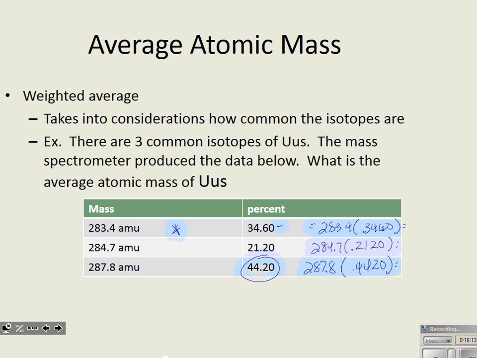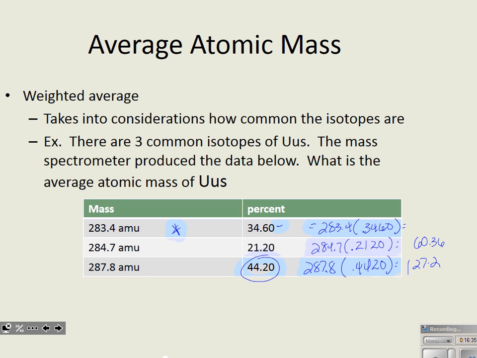So 287.8, of course, times 0.4420, that gives us 127 atomic mass units there. We've got 4 significant digits. Let's keep the 0.2. And then 284.7 times 0.2120, 60.36.